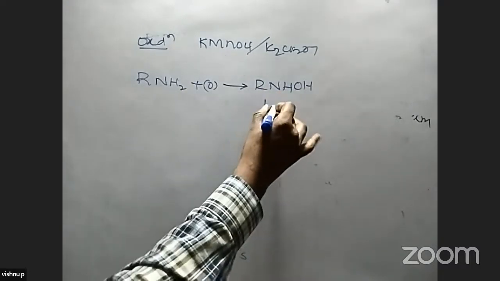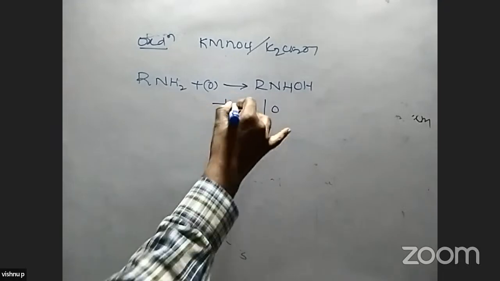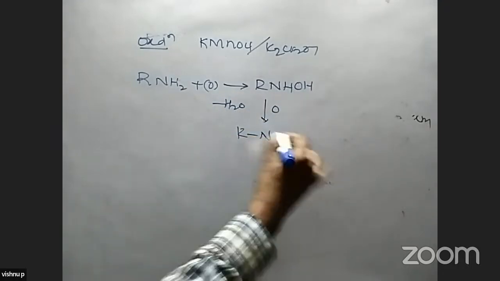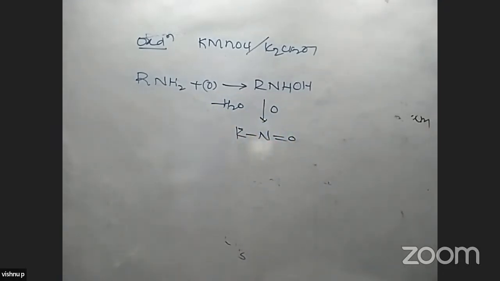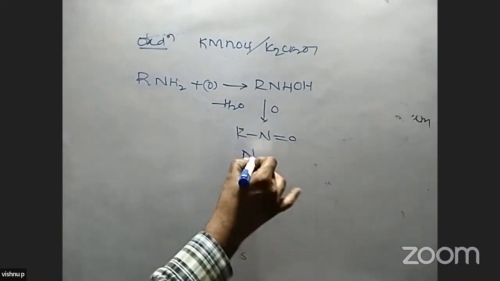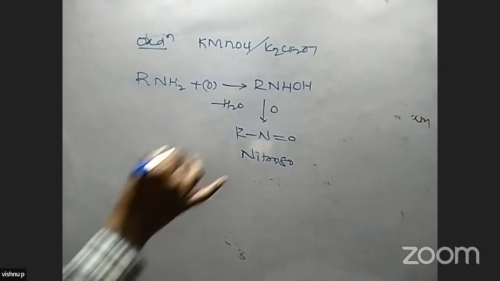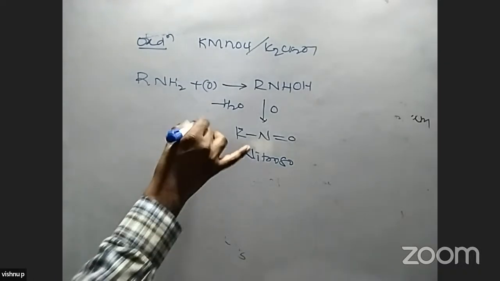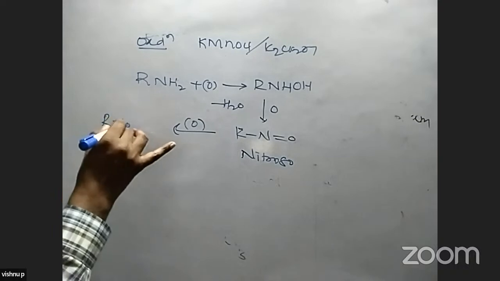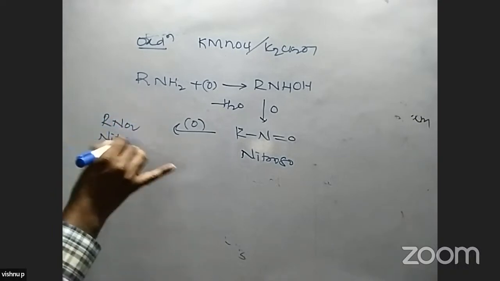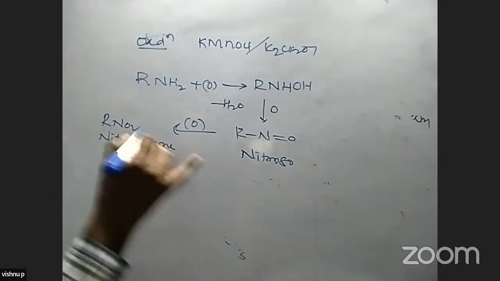Again, it is treated with one more oxygen, H2O is separated and we get RNO. This group is formed here, a nitroso compound. Again, it reacts with oxygen, and a nitroalkane is formed in this reaction.